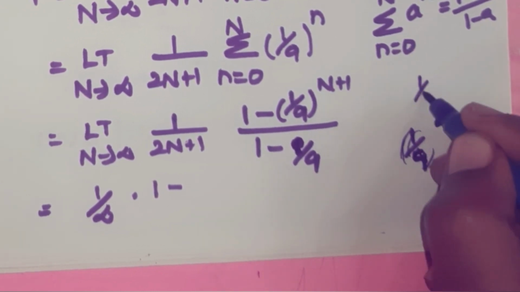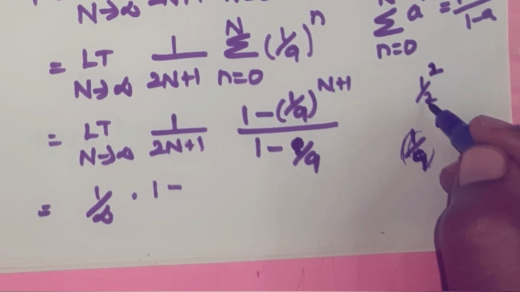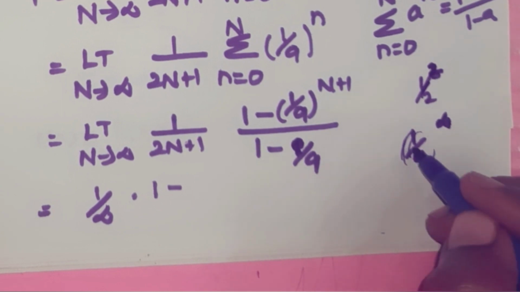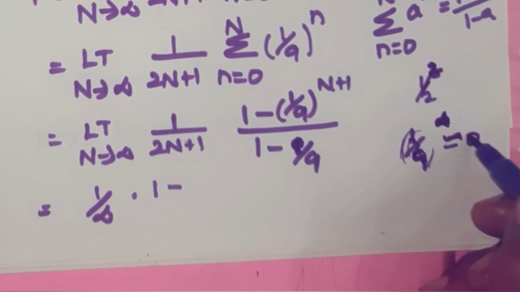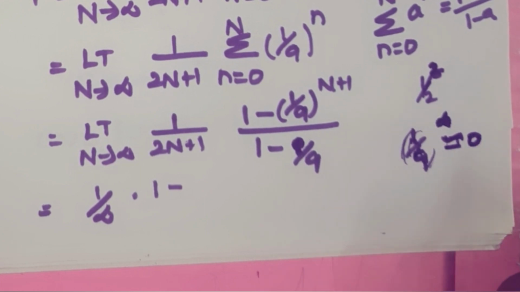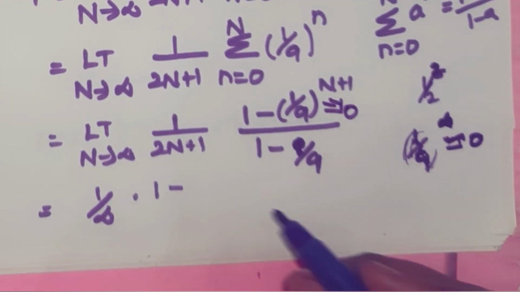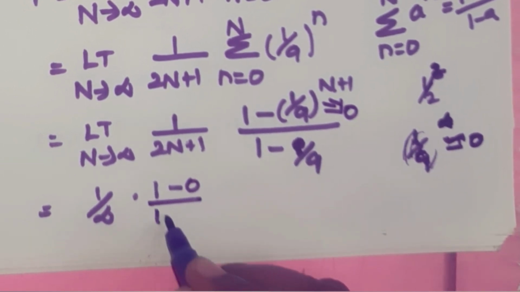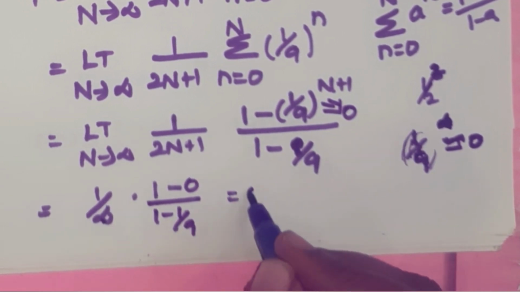For example, (1/2) power 1 means 1/2, power 2 means 1/4, power 3 means 1/8. So it is decreasing. So (1/9) power infinity is definitely approximately equal to 0. So you can put this value equal to 0, then you get (1 minus 0) divided by (1 minus 1/9), and 1/infinity you get 0.